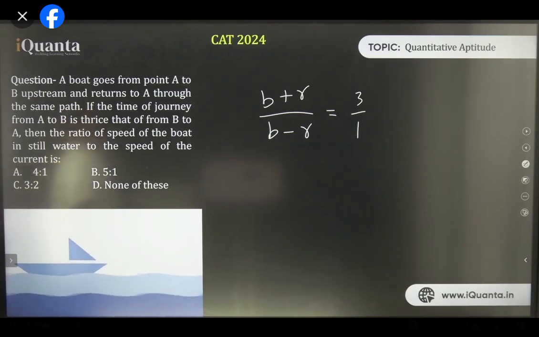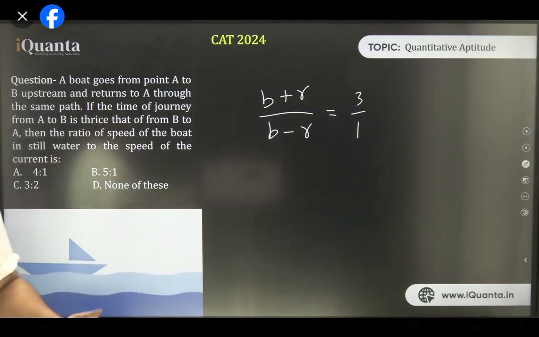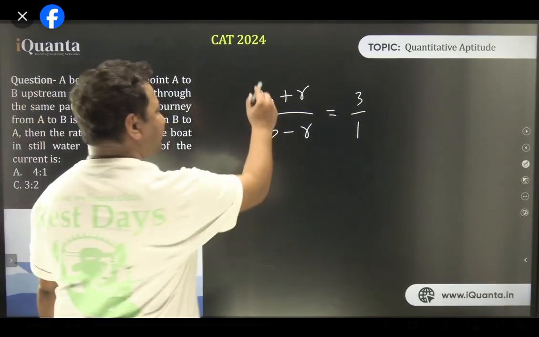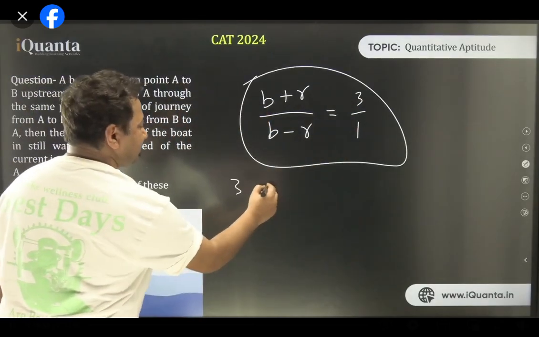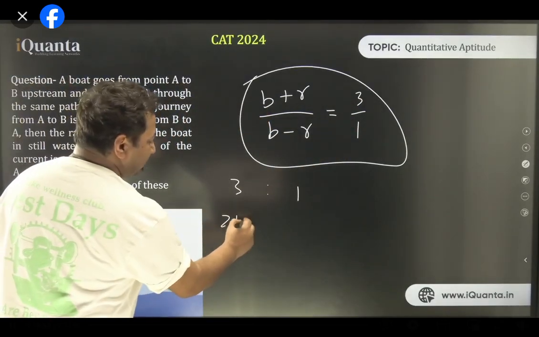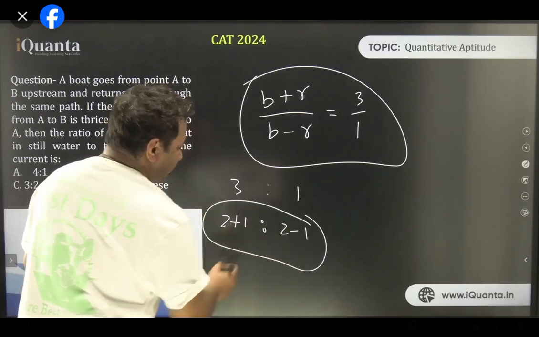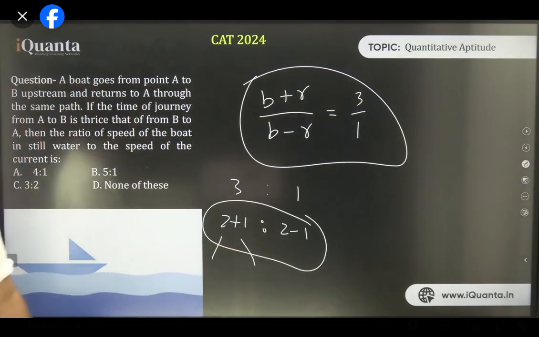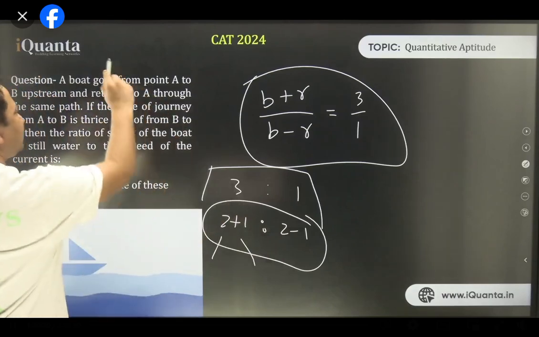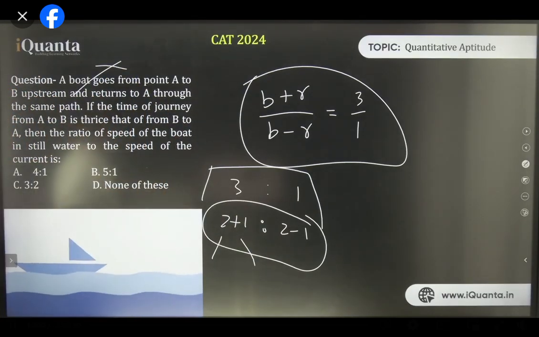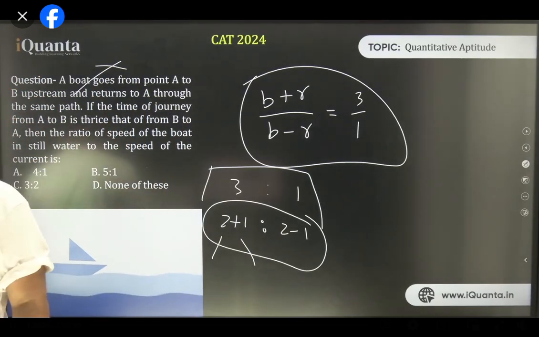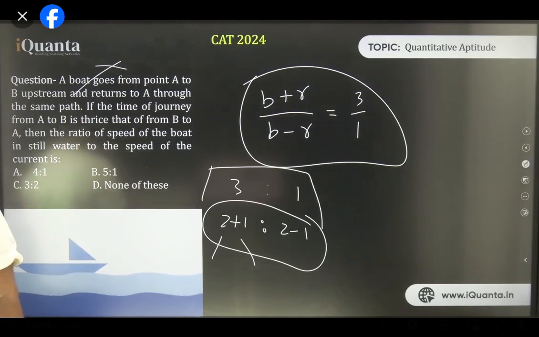Is that clear, everyone? This is also one of the ways without involving D. There's one more way to do it. We need 3/1 somehow. The best way to get it is having 2 plus 1 is to 2 minus 1. So one's speed is 2 units, the other's is 1 unit. The answer is 2:1. That's also one of the ways to look at it logically. All right. So this is how we can do it mentally. But this is not even a question. This is just for building the concept. Okay? 2 plus 1 is to 2 minus 1. I get 3/1. Chalo.